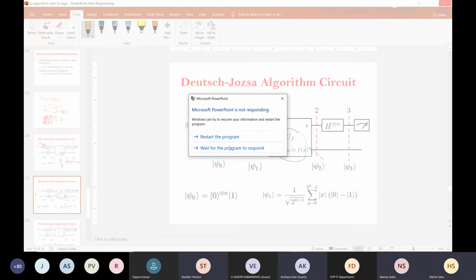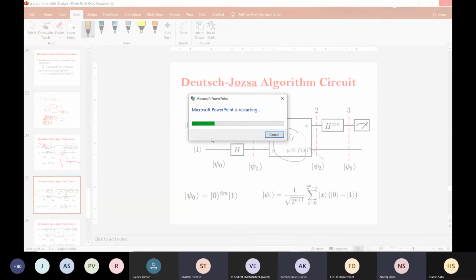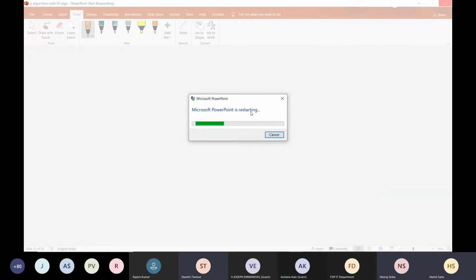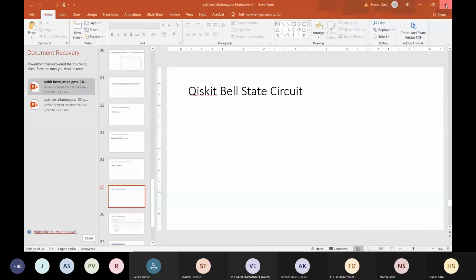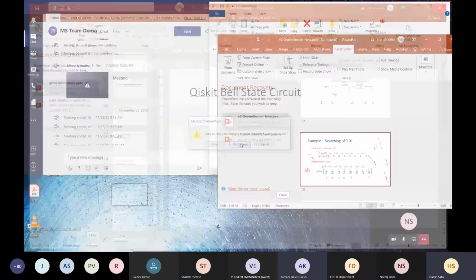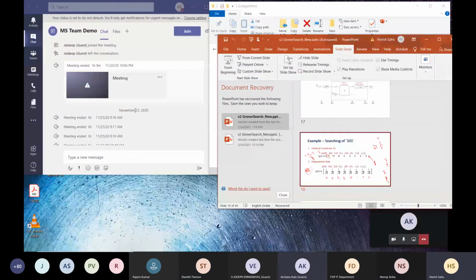It's balanced, sir. Perfect. Half the time it is giving 0 and half the time it is giving 1, so it is balanced. And let's suppose the function is like this: x1, x2, and x1 bar.